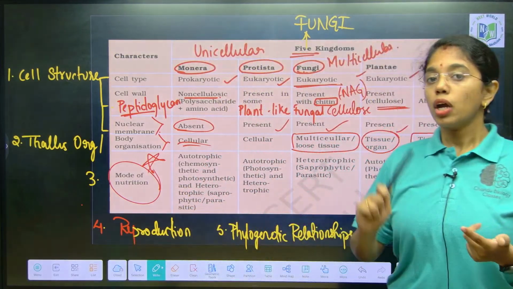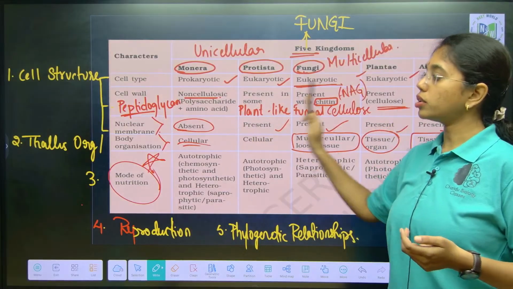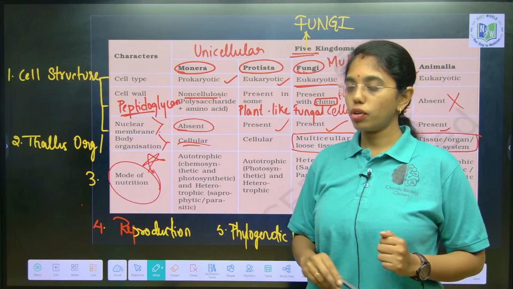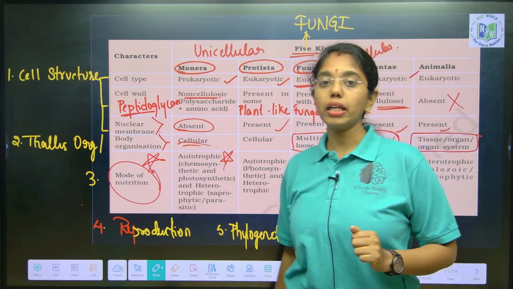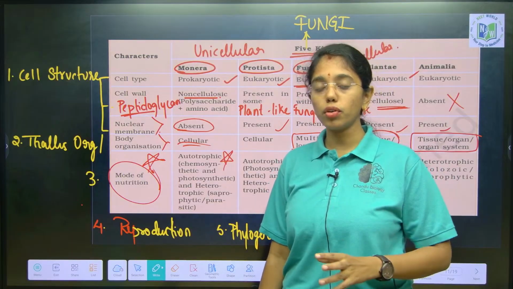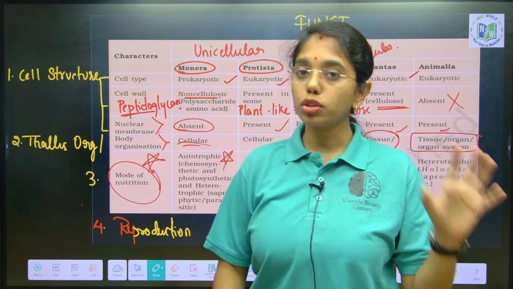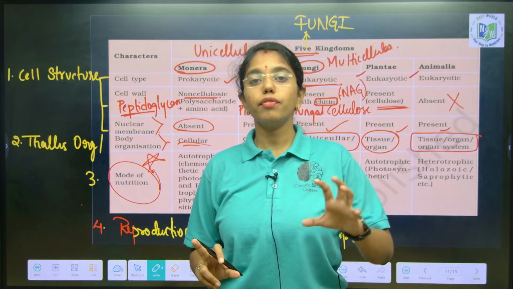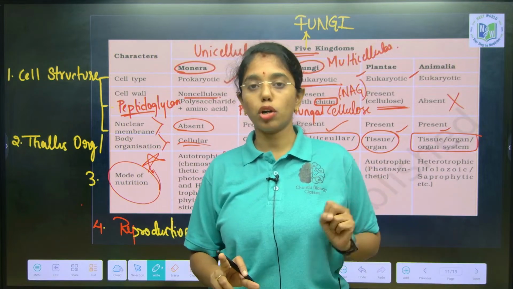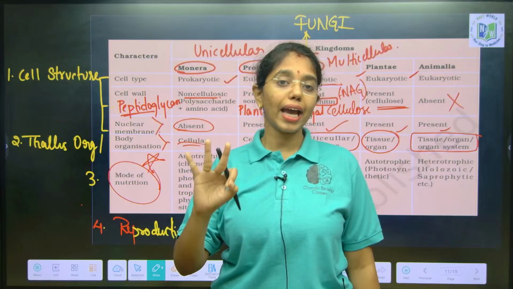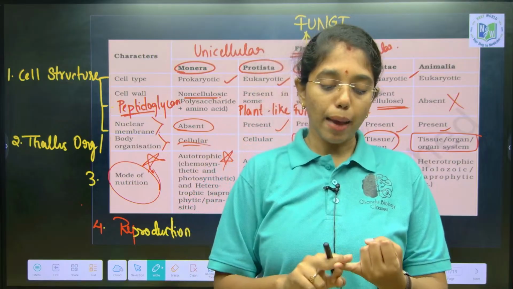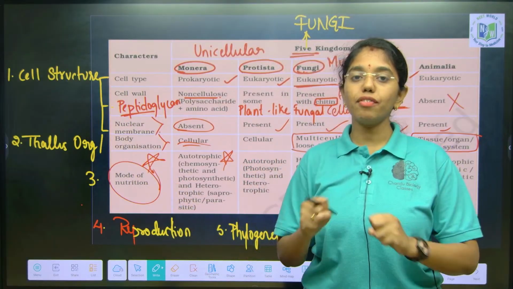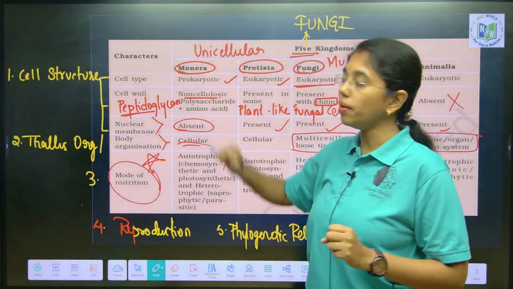One more question: which kingdom amongst these five kingdoms is most diverse for mode of nutrition? Monera. Moneran kingdom is highly diverse in the mode of nutrition because we have autotrophic and heterotrophic modes of nutrition, and in autotrophic again we have photoautotrophic, chemoautotrophic. In heterotrophic we have three modes of nutrition again: saprophytic, parasitic and symbiotic. So, highest diversity in mode of nutrition you will see in which kingdom? Monera.